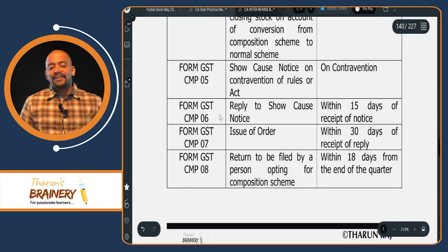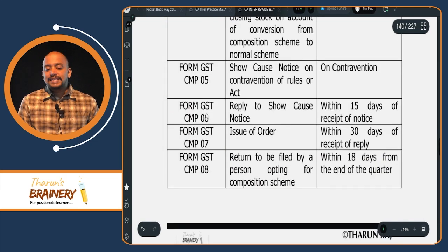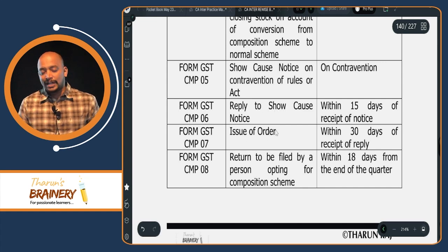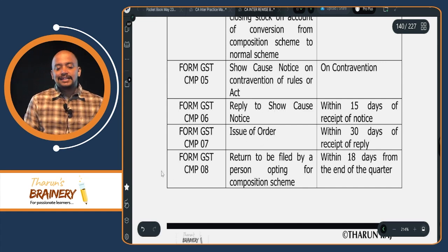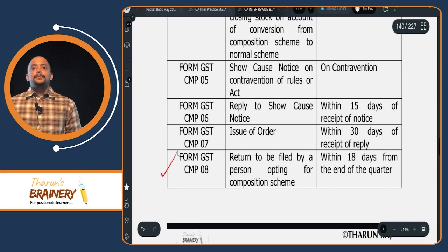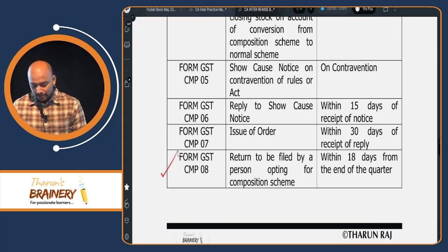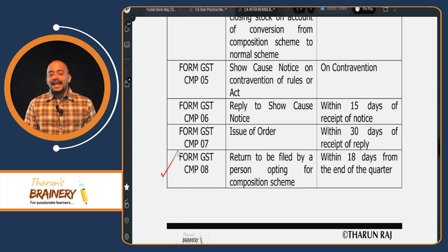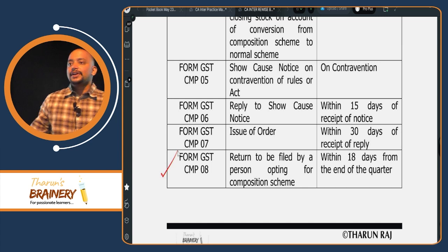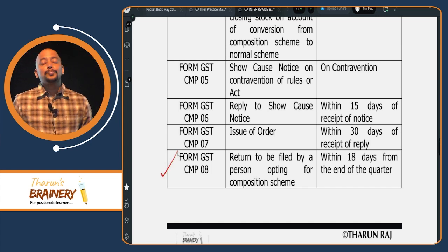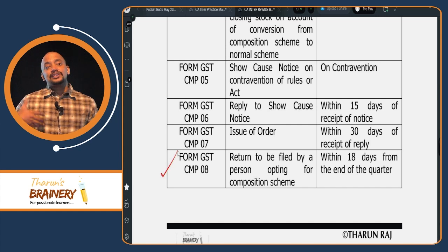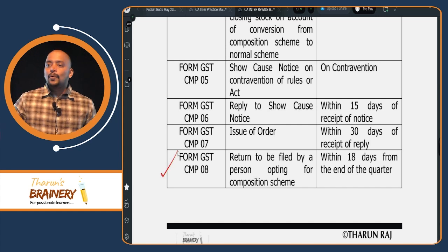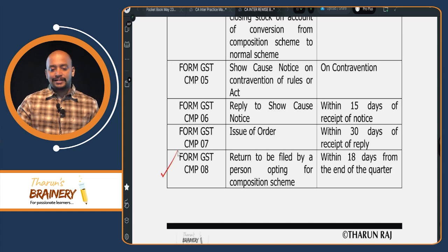Then CMP5, a notice. CMP6, reply to notice. CMP7, order. CMP8 is there, that is the return. So the return to be filed by a person opting for composition scheme is form GST CMP8, and that return needs to be filed within 18 days from the end of the quarter. So 18th of the month following every quarter. So will a composition scheme dealer file returns on a monthly basis or quarterly basis? Quarterly basis. And the tax also will be paid on a quarterly basis. By when? 18th of the month following every quarter.